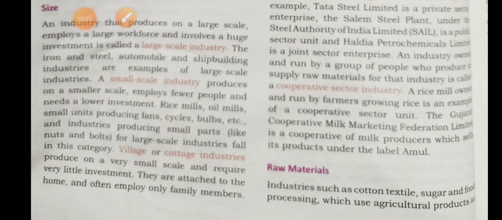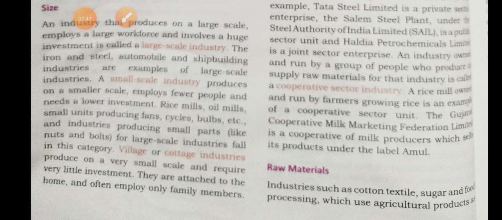And next we can see products. Industries that produce things like iron and steel, heavy machinery, engineering goods, cement, etc. are called capital goods industries. What are capital goods industries? Industries that produce things like iron and steel and heavy machinery are called capital goods industries or basic industries.